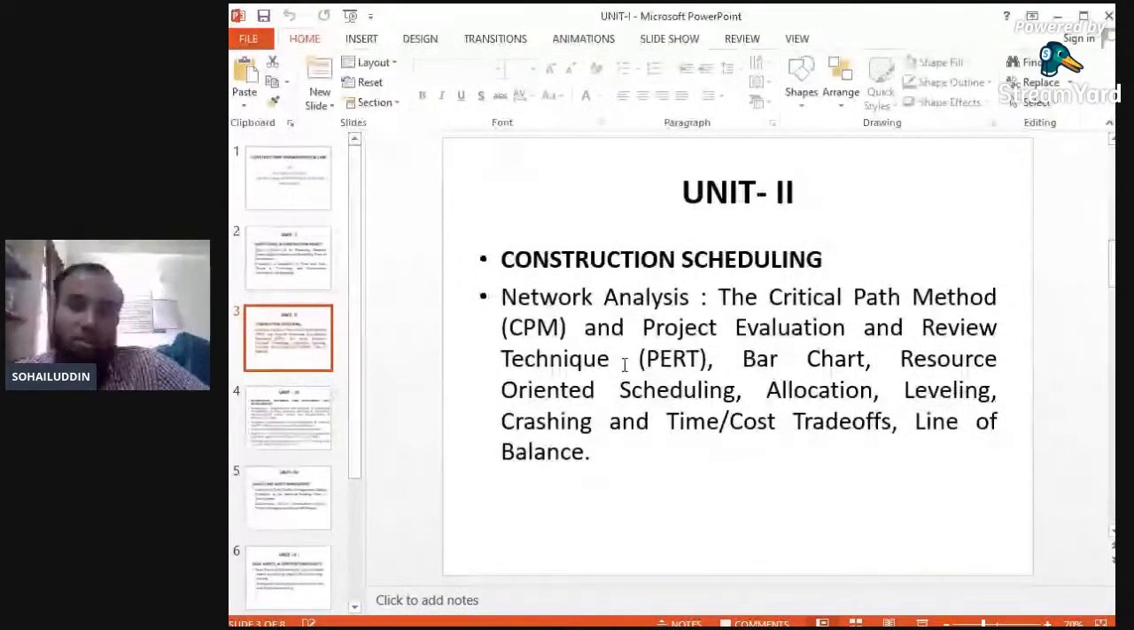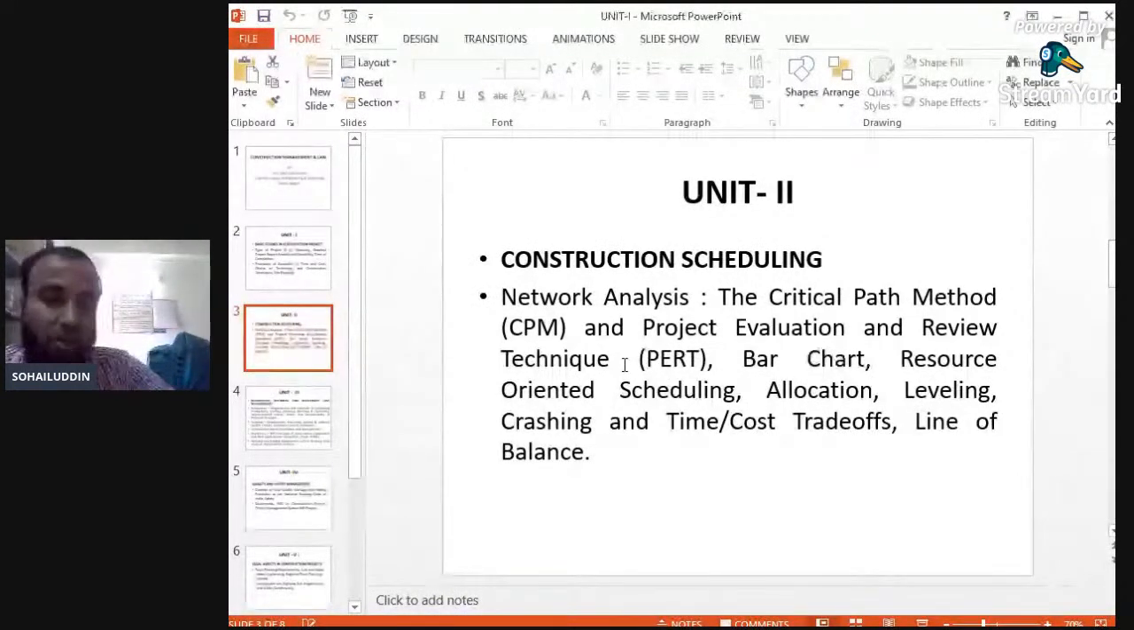So in this unit number two, we will draw a network of the various activities, starting from the first stage up to the last stage, up to the floor finishes, the painting, and the other things in construction work. The various activities will be drawn in the form of a network. We will analyze it by two very important methods.